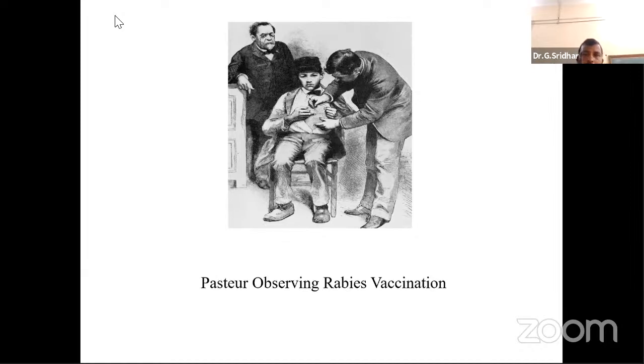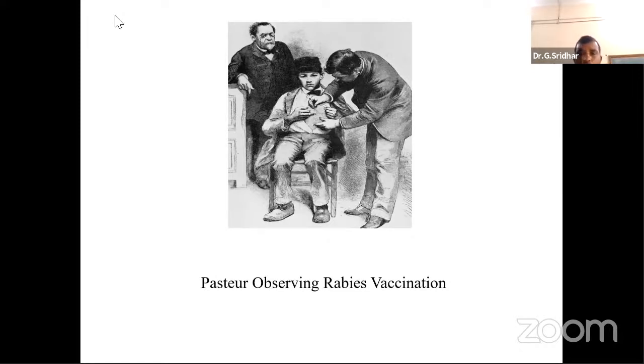Then coming to the different types of cells: macrophages, phagocytic cells, and natural killer cells. Phagocytic cells include macrophages, which are the mature cells of the monocytes. Monocytes are converted into macrophages in different parts of the body.